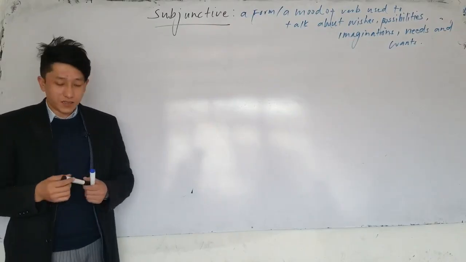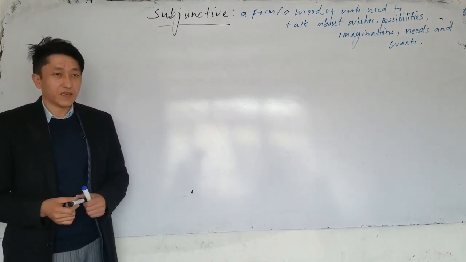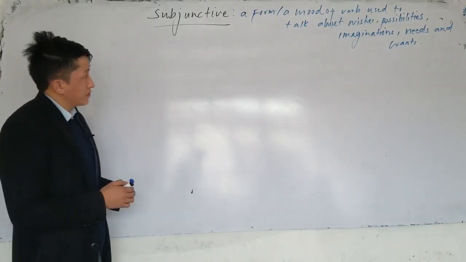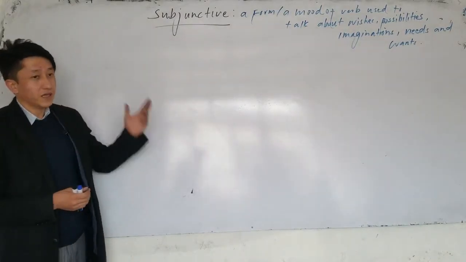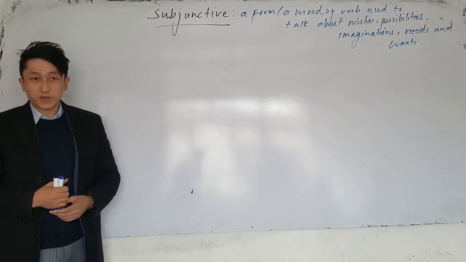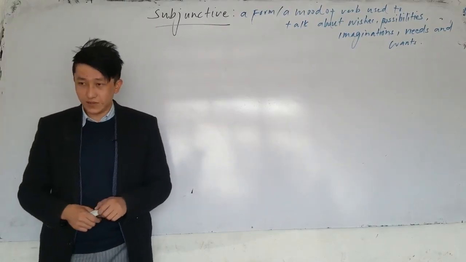Okay. Now at that time, what structure do we use? We use subjunctive. Subjunctive is a form of a verb. So that's why that is called the subjunctive. If anybody asks you the definition, you have to say it's a form or a mood of verb that is used to talk about wishes, possibilities, imaginations, and unreal situations.